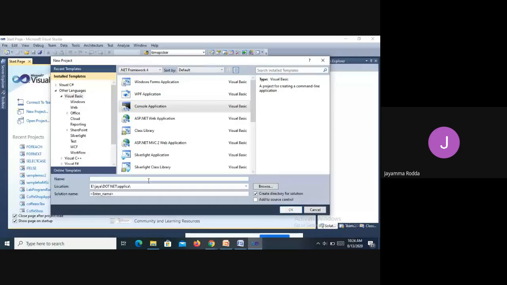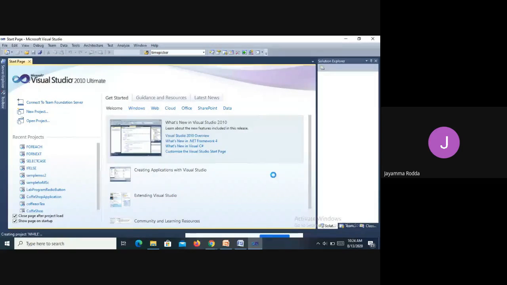Since we are going to develop an application for the while condition, I am going to name my application simply while. The location I have already selected. Then click on OK.